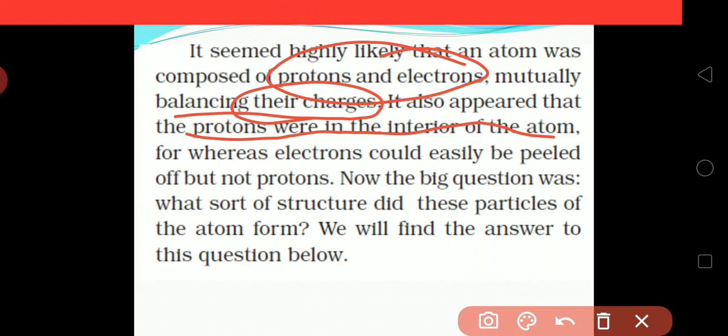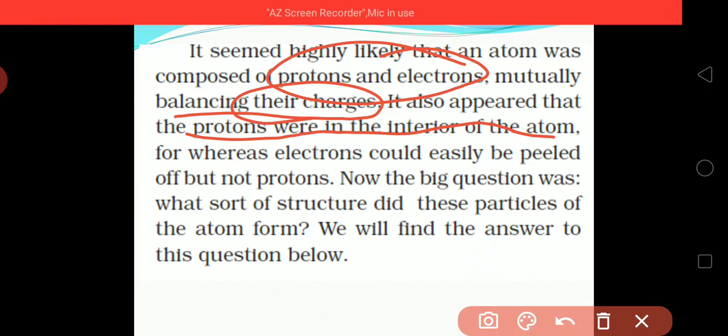Now the big question was, what sort of structure did these particles of an atom form? We will find the answer through the question below. The second question that arises is how the atom is formed. The particles are there, but what is the structure of that?